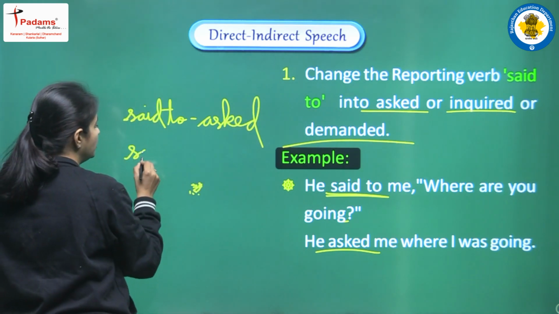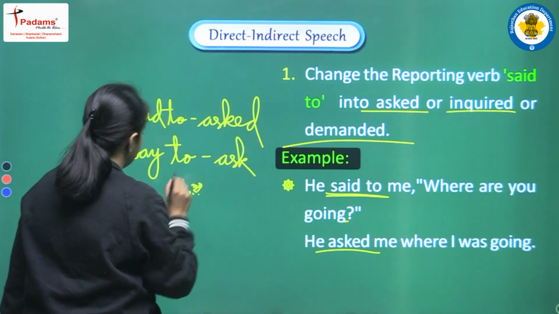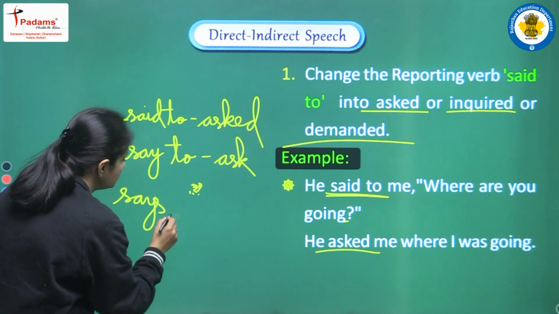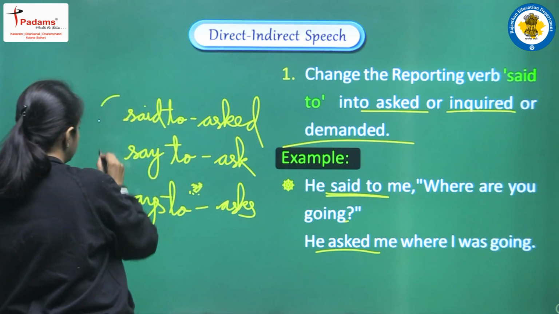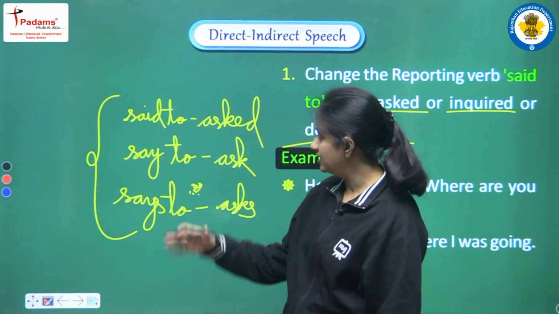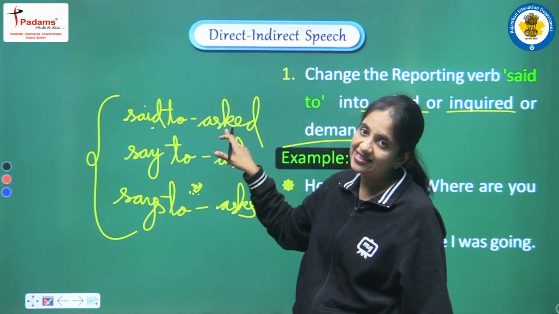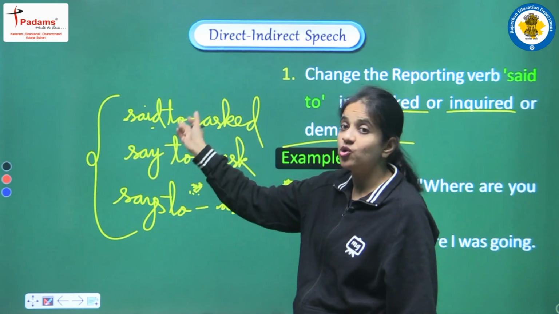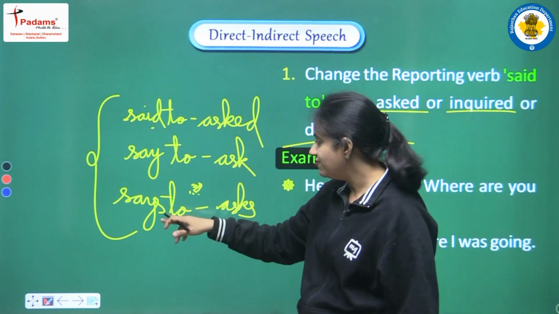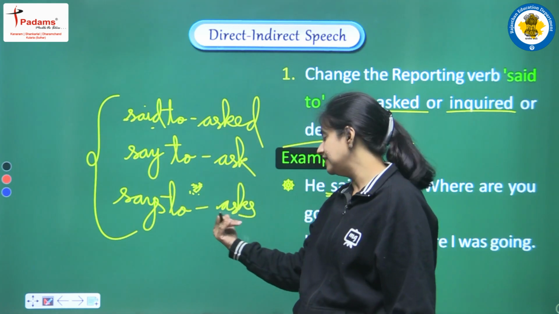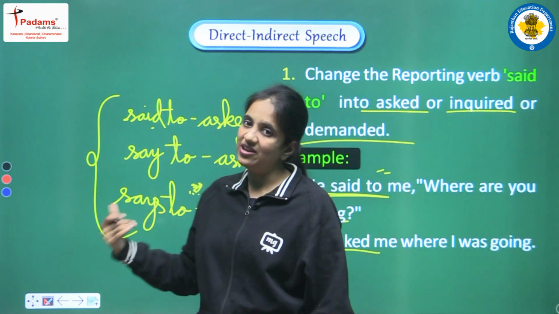If we are having only "say to", it will be changed into "ask", and if we are having "says to", it will be changed into "asks". So according to this way only we have to do the changes. This is the same way that we have discussed earlier also. If we are having the second verb, just write the second verb, that is "asked". If we are having only the first verb, "say", we have to change the first verb only, that is "ask". If we are having "s" or "yes", in that form only we have to change, and here we are writing "asks". Okay, so in this way we have to do the changes.